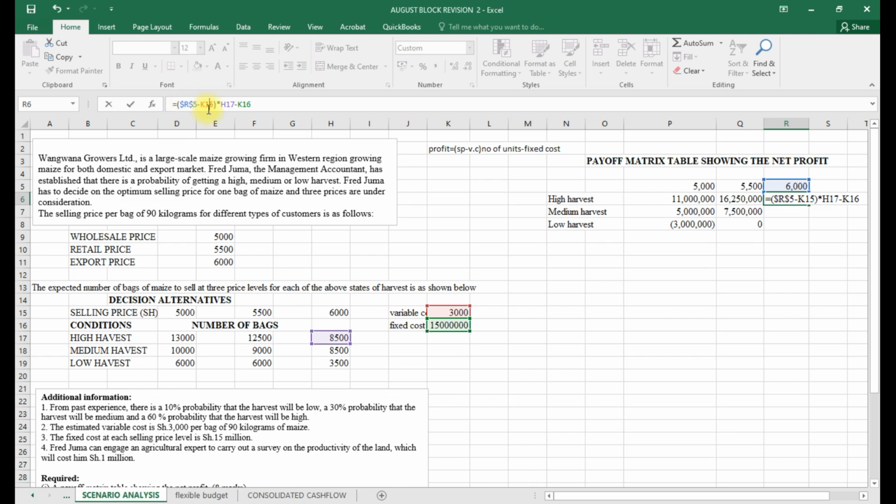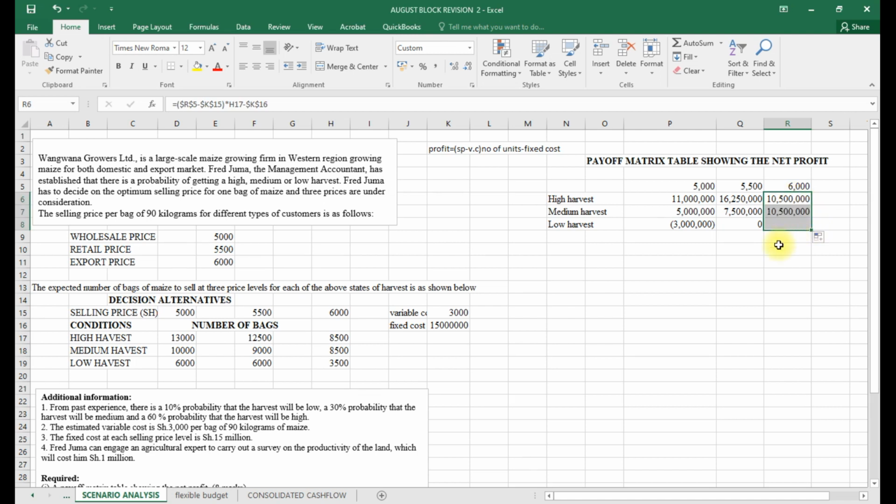If we lock that, if we lock this, and if we lock this, and I will enter that. Let me see if I drag this whether it will pick. I think it has picked that. So multiplied by H18. H18 is this one. So both of them are the same. That's why it's the same.